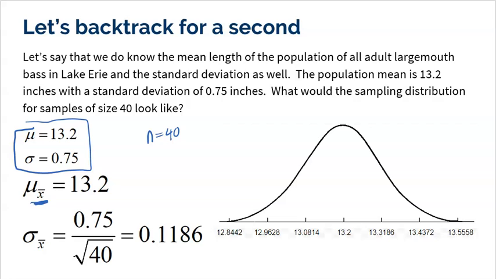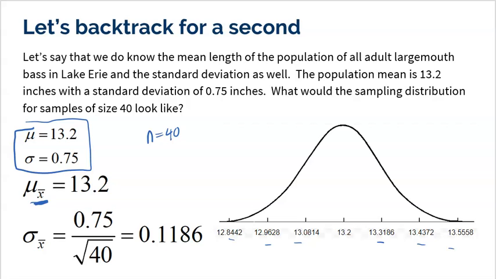So obviously we get the 13.2 in the center. But then we have to understand that the standard deviation of our sampling distribution is going to change as well. The 0.75 is for any one fish, but we're now talking about 40 fish. And the mean of 40 fish is going to be much closer to the truth than any one fish. So that's why the standard deviation shrinks. We take the 0.75 divided by the square root of 40, we get 0.1186, and that tells me how much I go up and how much I go down. Okay, this is great. But again, I'm assuming that I know these true values.